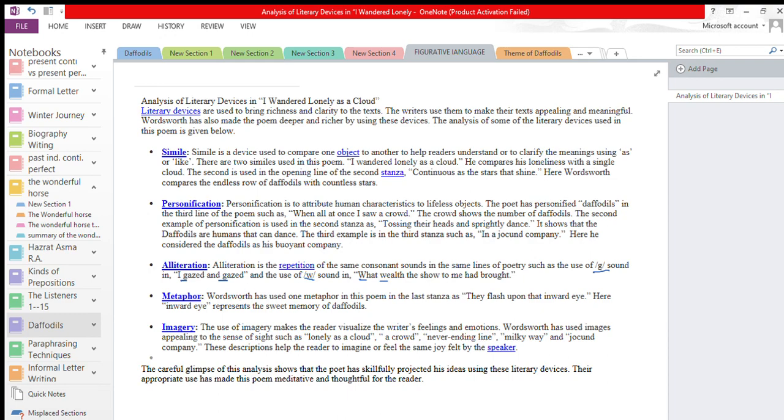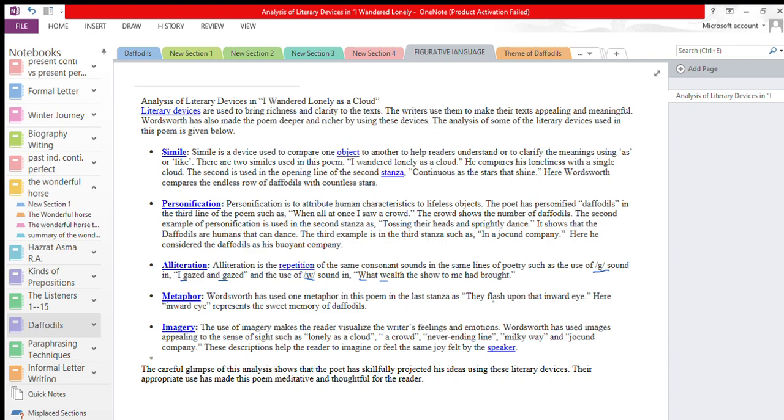Now metaphor. Simile and metaphor are both very near to each other, but in similes we use the words as and like, but in metaphor we don't use the words as and like, and we treat one thing as the other. Wordsworth has used one metaphor in this poem in the last stanza.